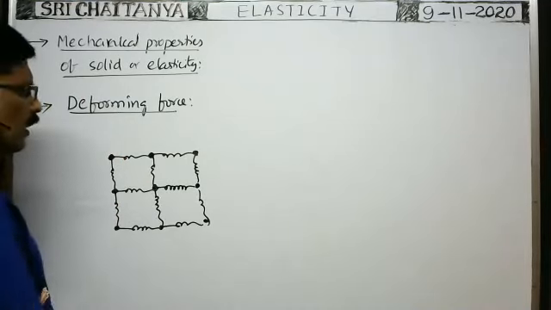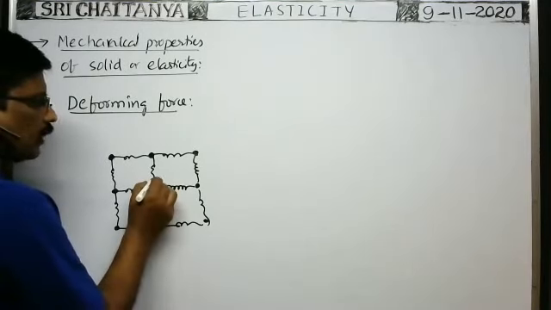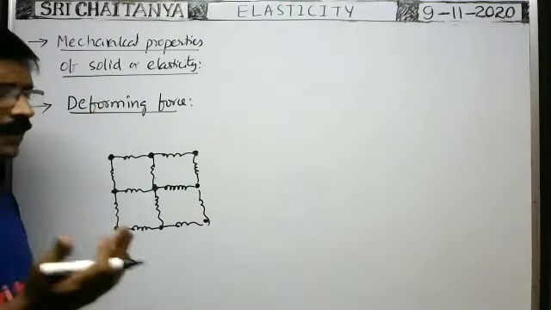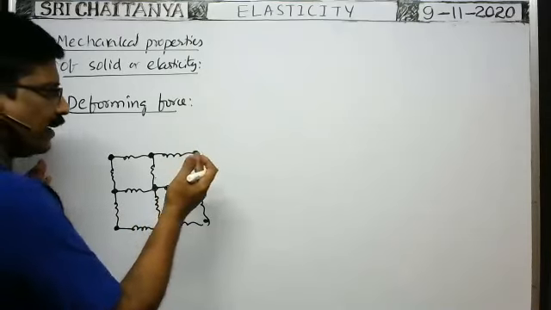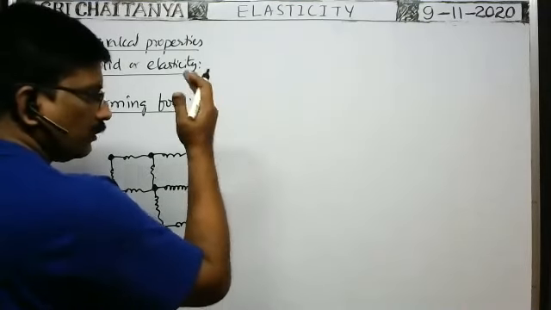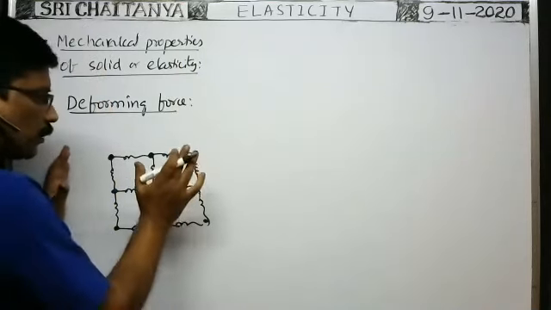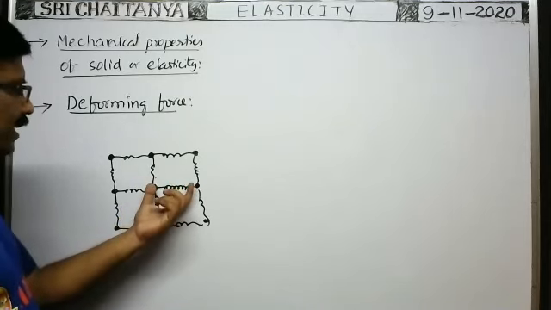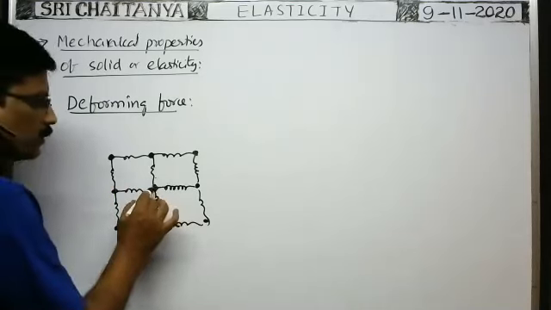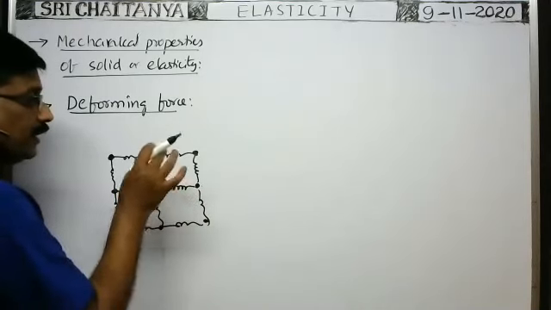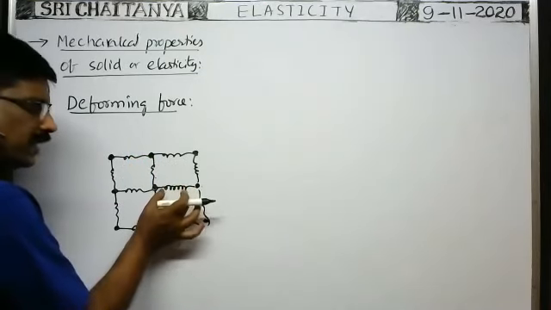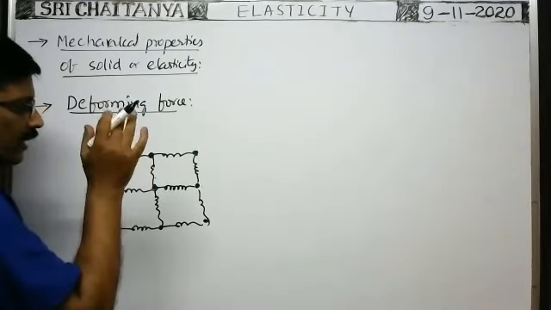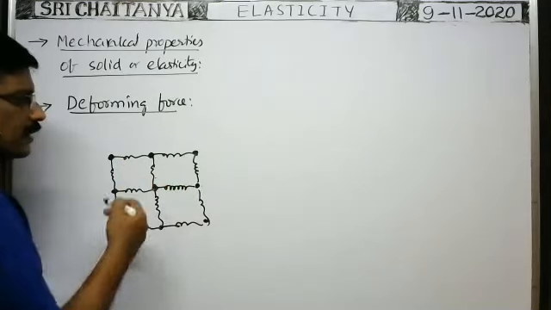Now suppose this atom is displaced. Suppose you elongate the wire, then the length of the wire increases. For example, take a rubber cord. Initially the rubber cord is at a certain position where no force is applied, and the atoms or molecules are like this. In between any two adjacent atoms, some attraction forces are there. These attraction forces are balanced. The attraction forces present between any two adjacent atoms are the interatomic or intermolecular forces. In this way, intermolecular forces are there between any two adjacent atoms.